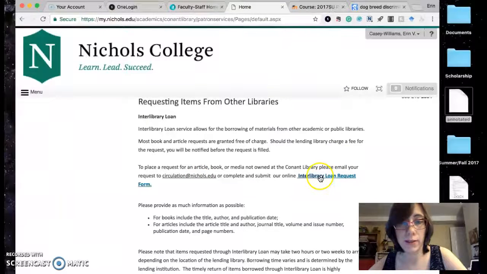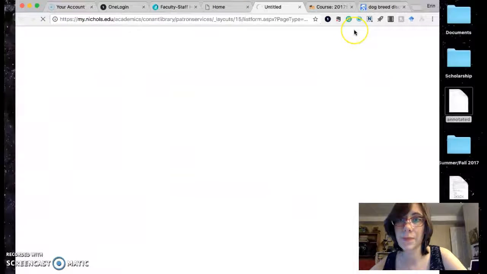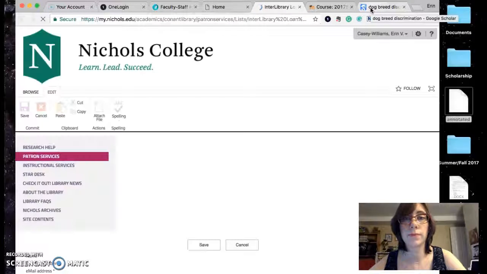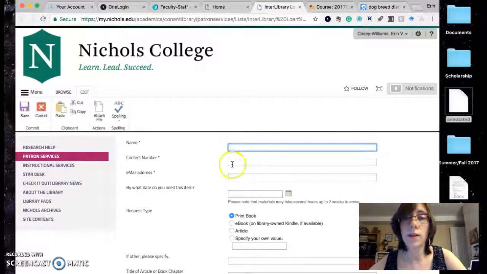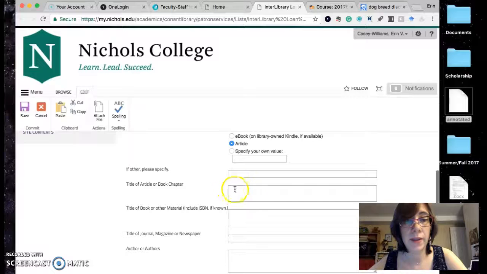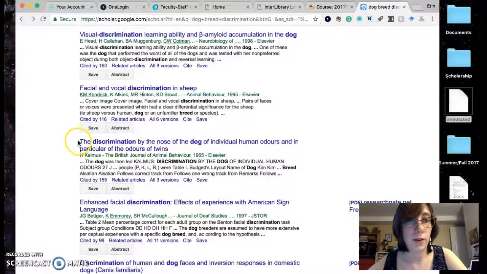Now you click on this, the interlibrary loan request form. My internet must be running slow today. And you put in your name and your phone number and your Nichols email address and by what date you need it, and it can be a couple days. And then you want to specify what you want is an article. And then you want the title of the article. You can probably copy and paste.